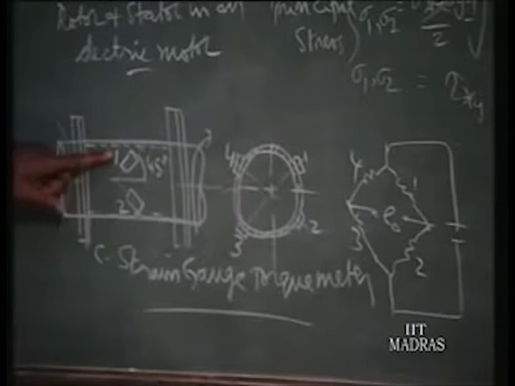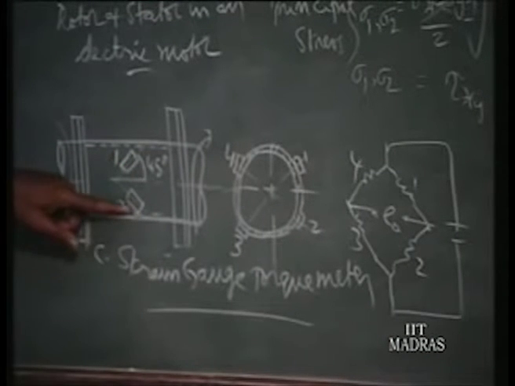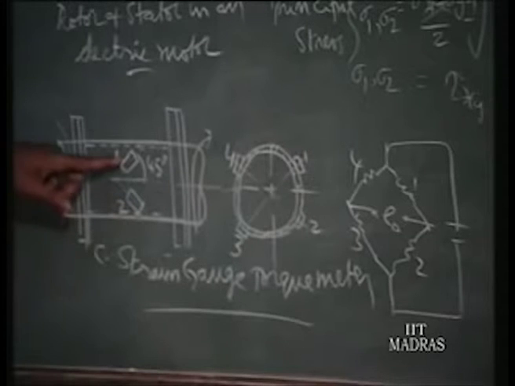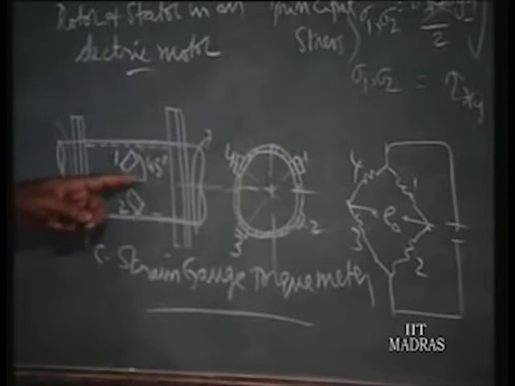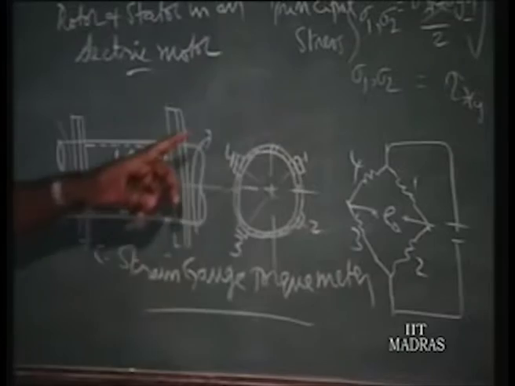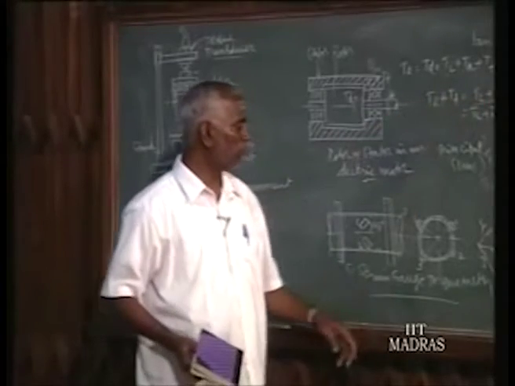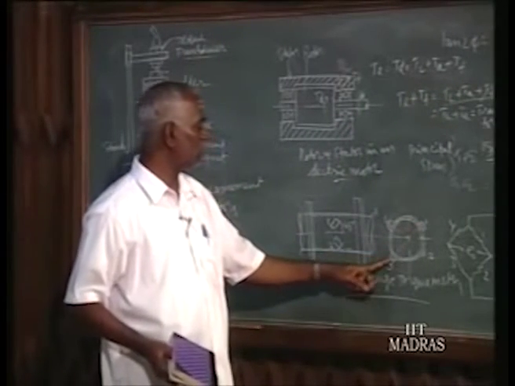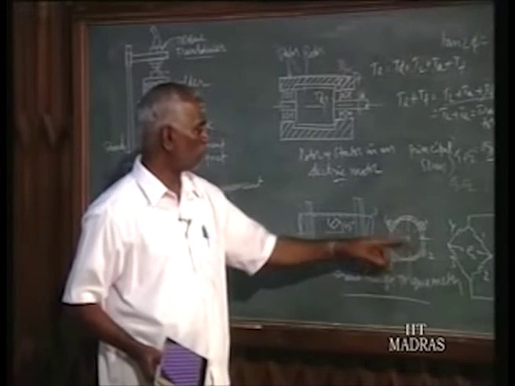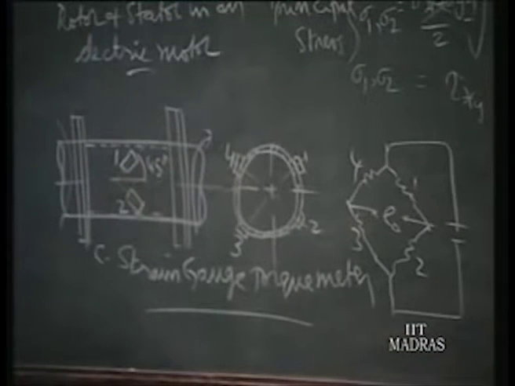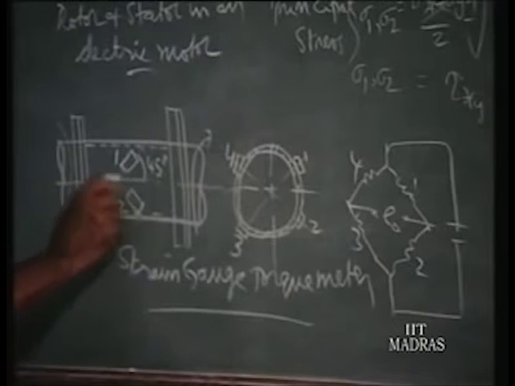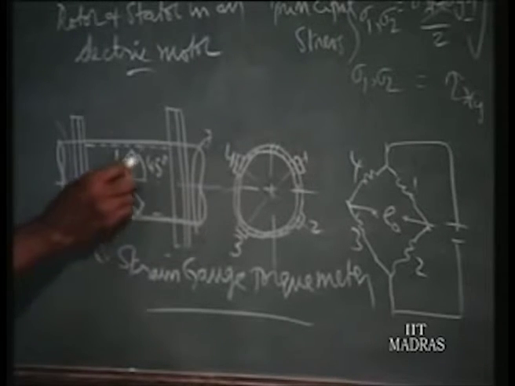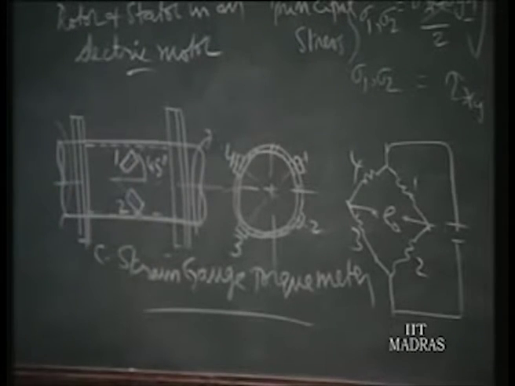If one is taking up the tensile strain, then 2 will be taking up the compressive strain. Similarly, at the opposite point, you have to fix at 45 degrees. That is how we get the direction of 45 degrees. So 1 and 3 will take tensile strain, and 2 and 4 will take compressive strain. In the shaft you have to mark an axial line, and then at 45 degrees to that you have to place 2 strain gauges this way.